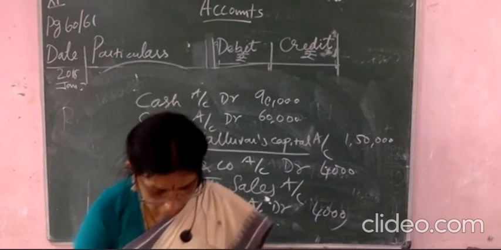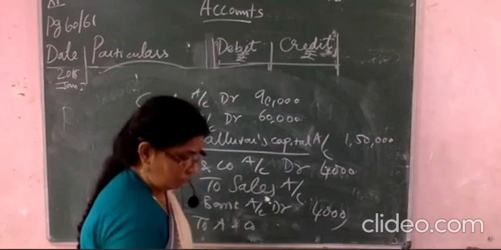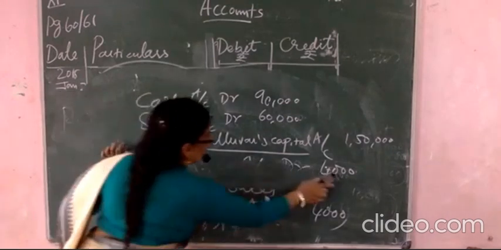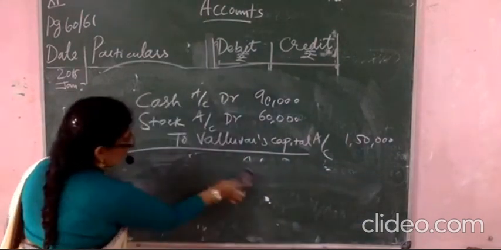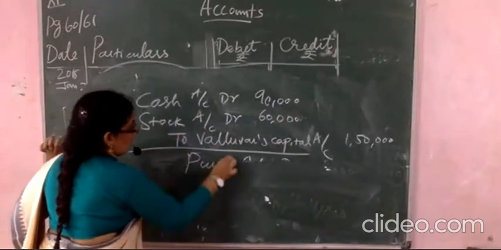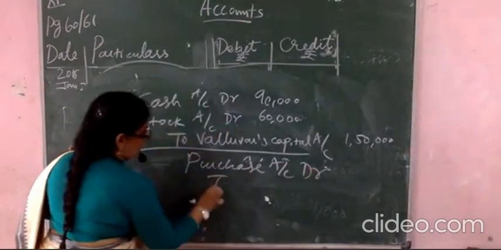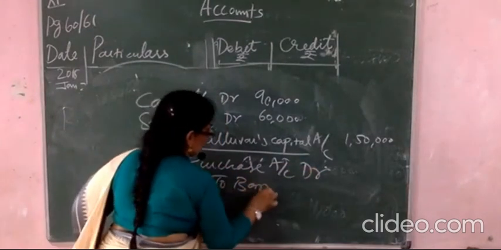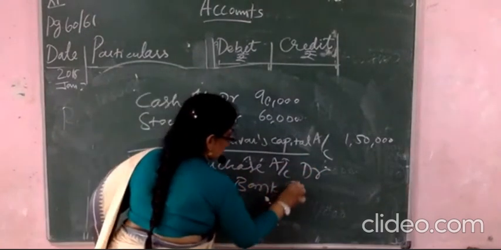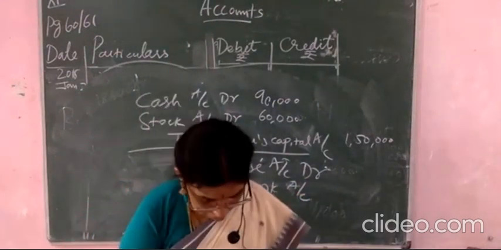On the date of March 8th, purchases to bank, 12,000. You are purchasing, no? Okay, purchases to bank. Purchases account debited to bank account. What amount are you purchasing?